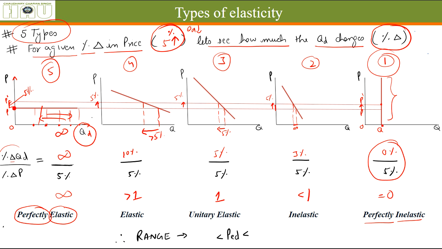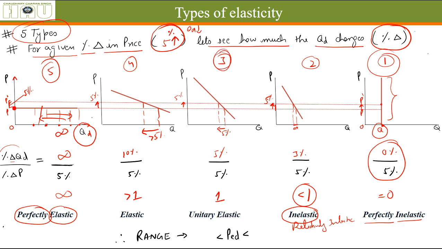So in the first case, this type of demand curve is called perfectly inelastic. Due to a percentage change in price, the quantity demanded does not change at all. In the second case, the demand curve is called inelastic or relatively inelastic and its value is less than 1. In this case, we can define it as when there is a percentage change in price, the percentage change in quantity demanded is lesser than the percentage change in price.